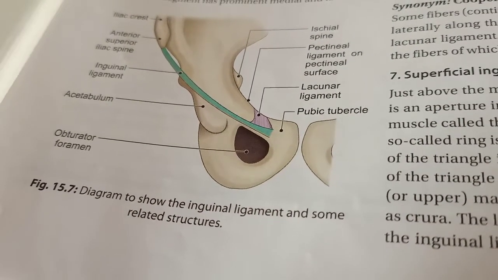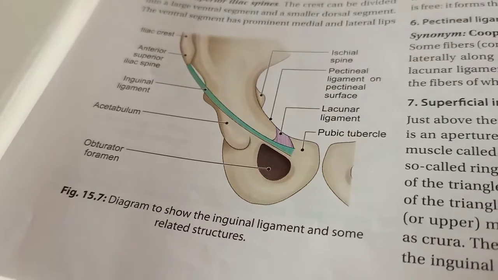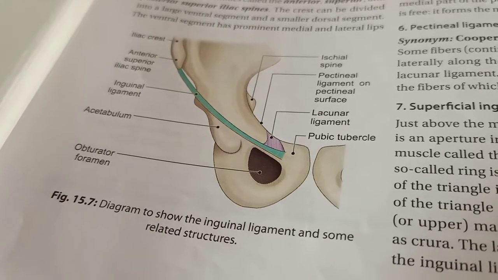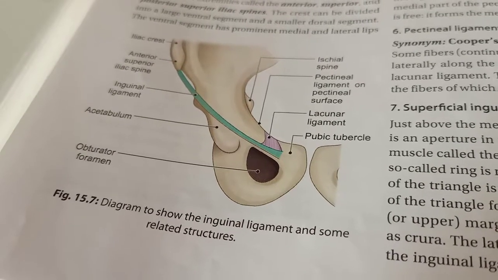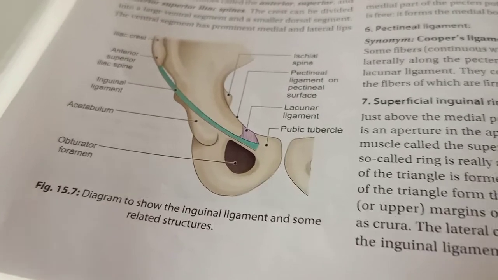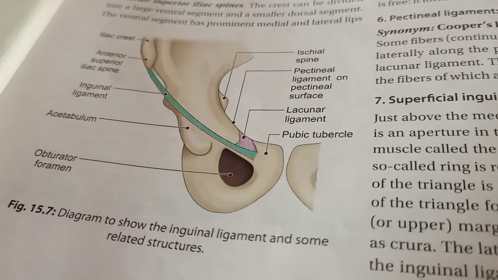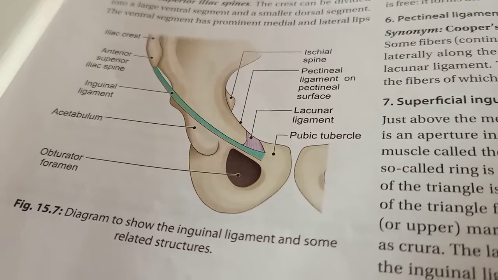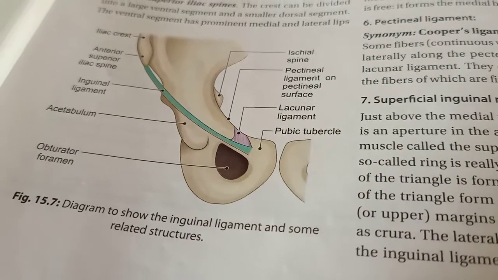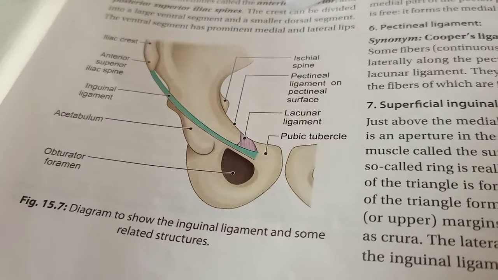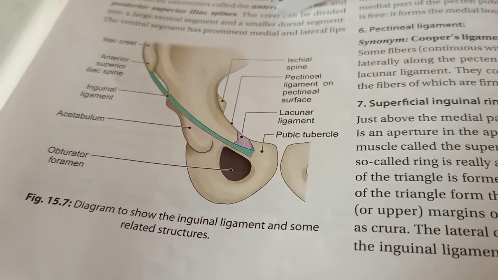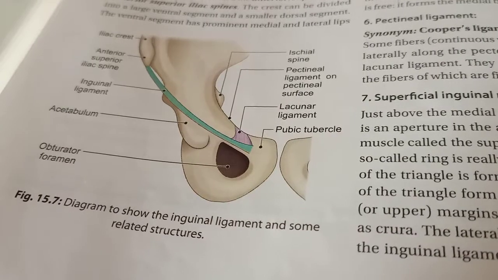Now, how the inguinal ligament is formed, that we'll see. It is formed from the lower border of the external oblique muscle aponeurosis, which is thickened and folded backwards on itself. Now you all know the muscles of the anterior abdominal wall. One of them is the external oblique muscle, whose fibers are directed downwards and medially. You have done the origin, insertion, nerve supply and action; I've already taught you in the lecture.